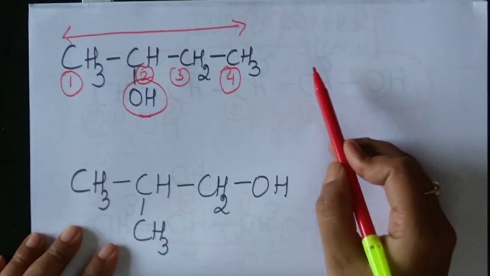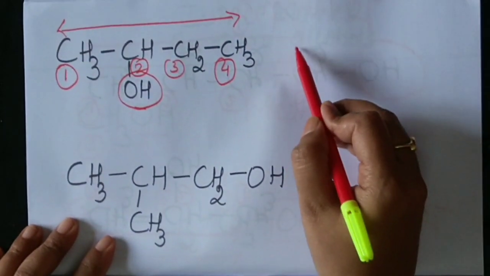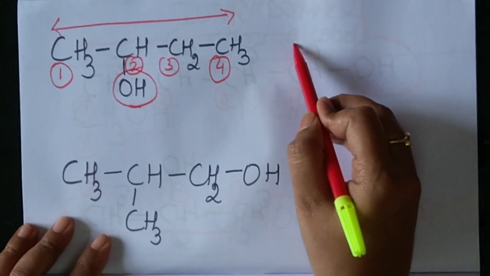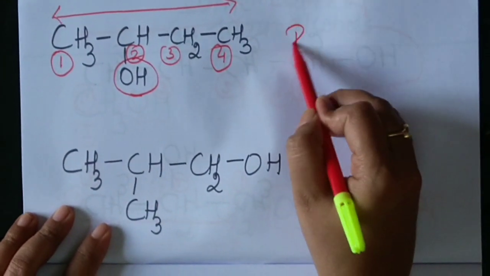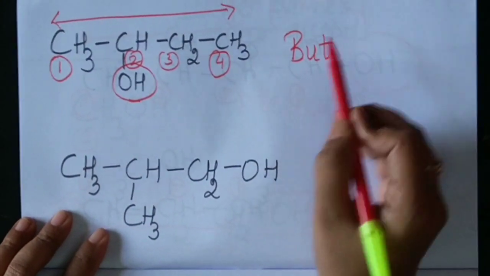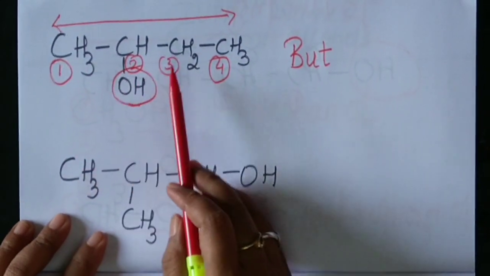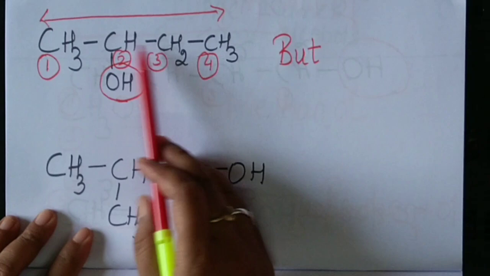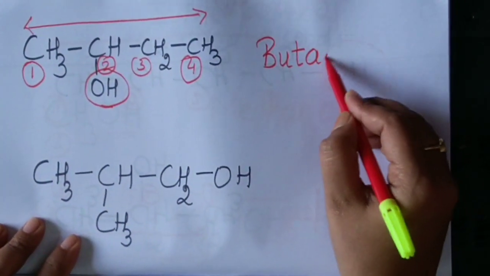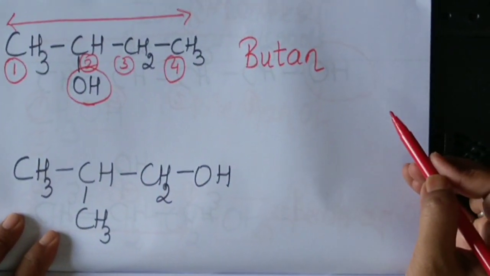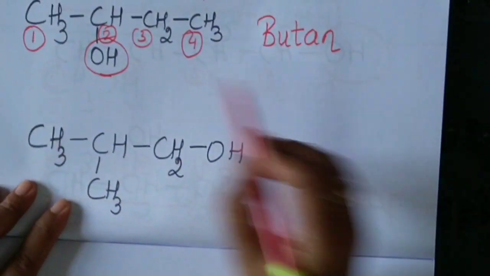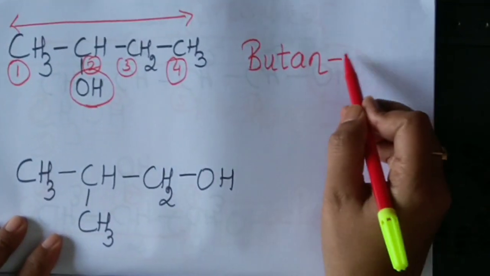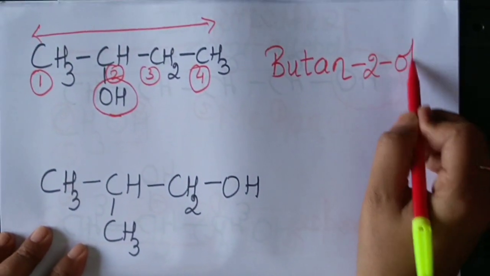Done. So root word should be what? Prop or but? It should be but because it has how many carbon atoms here? 1, 2, 3 and 4. Done. Single bonds everywhere. So AN. Where is OH situated? On carbon number 2. So butane 2-ol.